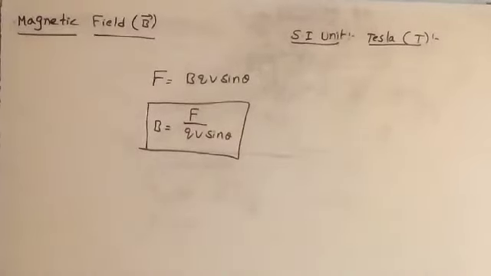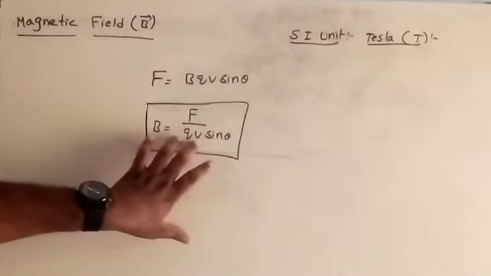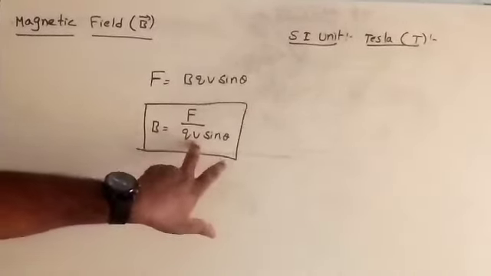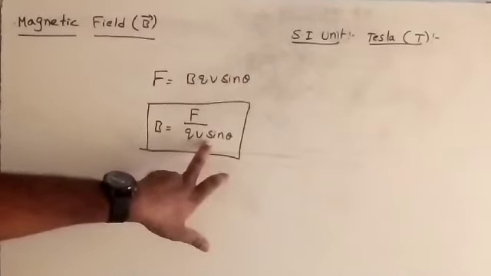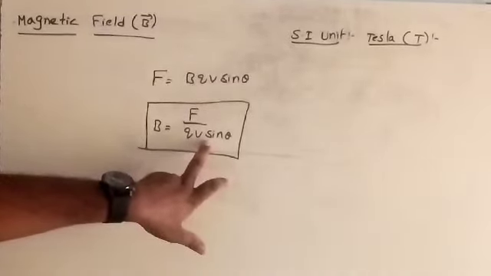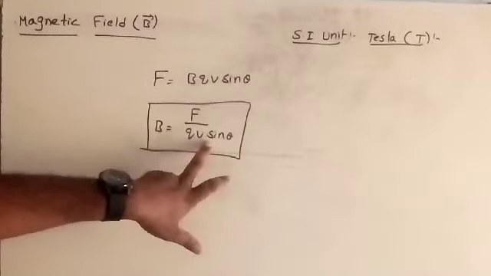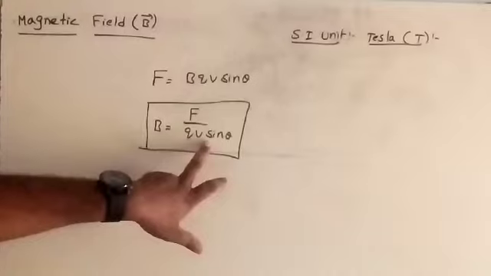See, when 1 coulomb of charge is moving with a velocity of 1 meter per second, perpendicular to the direction of magnetic field, and experiences a force of 1 Newton, in such a condition the magnetic field is said to be 1 Tesla.